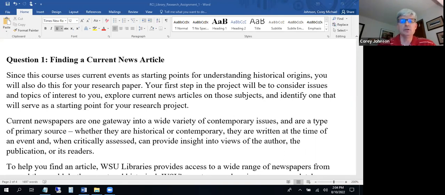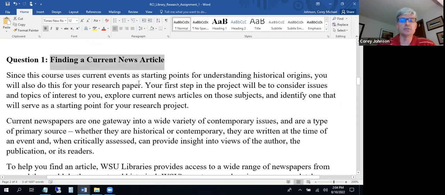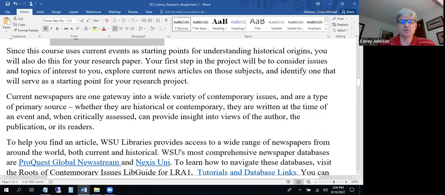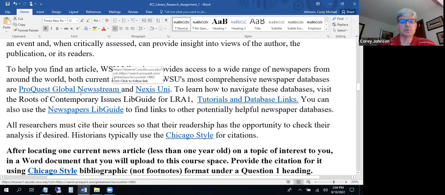And if you look here under question number 1, and by the way, that current news article will typically be question number 1, if I scroll down, you can see that there are links to pertinent databases. ProQuest Global News Stream right here that I'm mousing over, and a second one called Nexus Uni. We recommend probably using the ProQuest database first, just because it has slightly better international coverage, and because for your RCI project, you need to have an international flavor to your work. That tends to be the one that works the best.